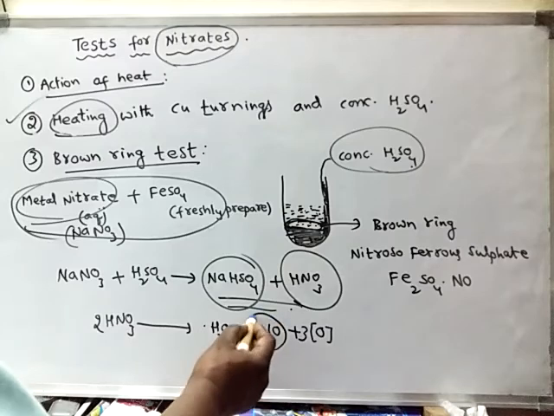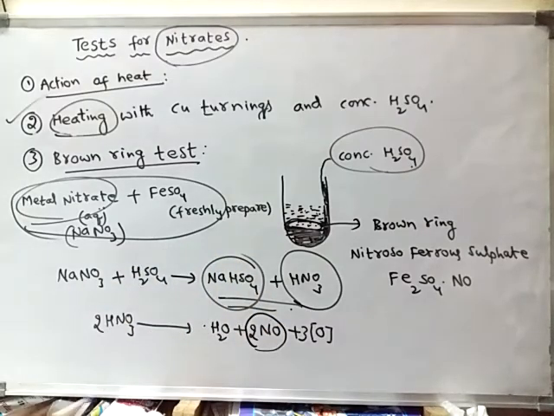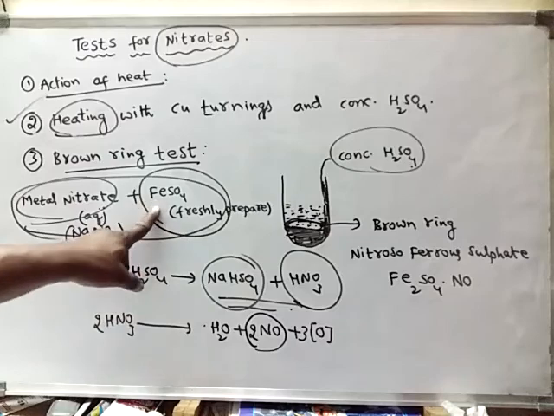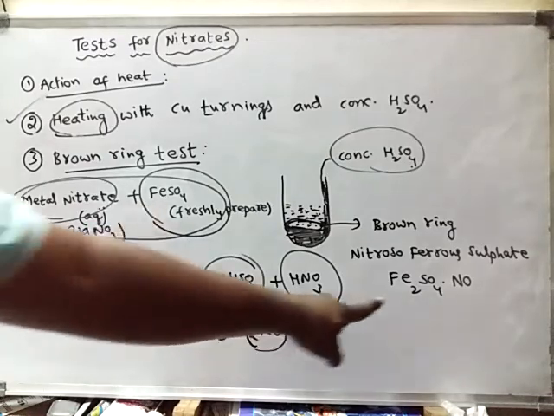The nitric oxide which is formed will now add to the ferrous sulfate and form an addition compound.